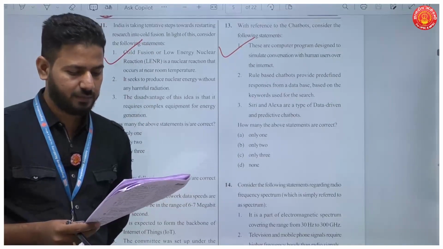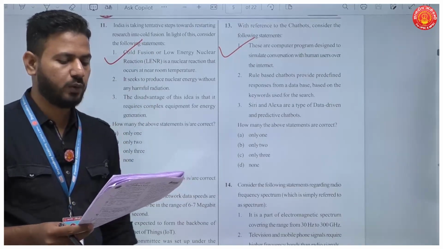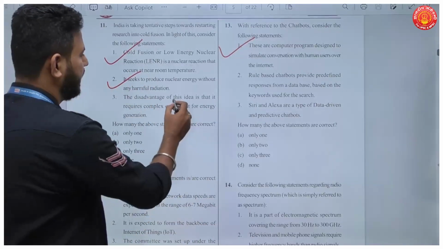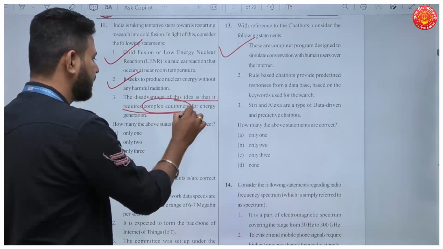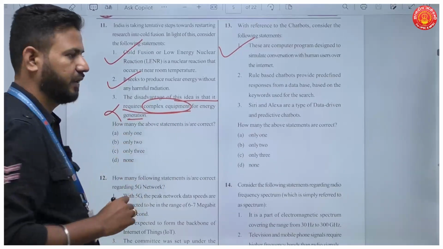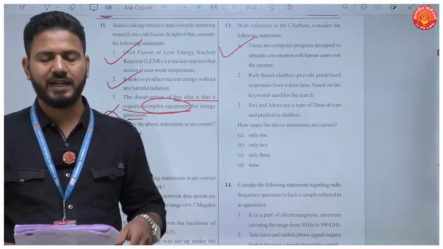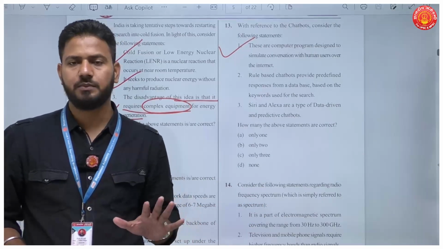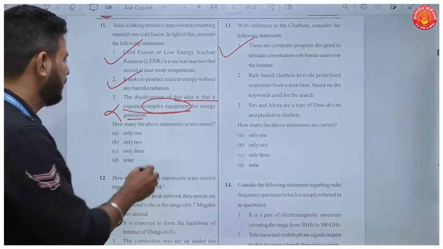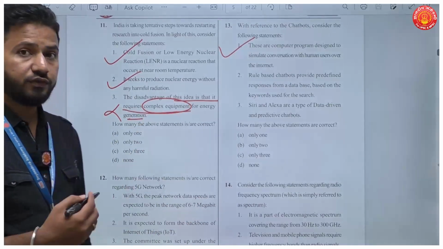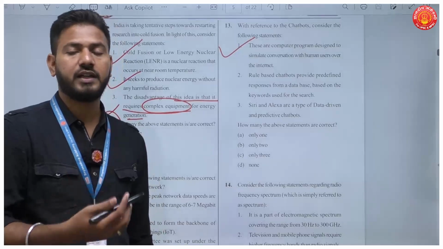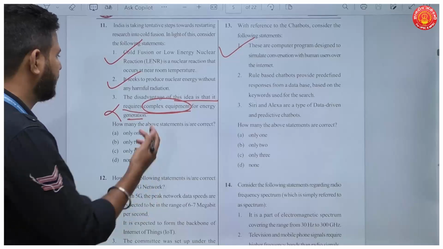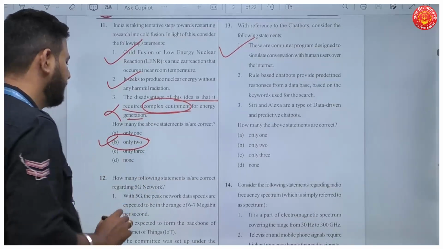Then the second statement is it seeks to produce nuclear energy without any harmful radiations. This is also true. The disadvantage of this idea is that it requires complex equipment for energy generation. This is wrong. Okay, now this was done by Stanley Pons in 1989, and it was done in a laboratory. So it requires a very basic setup, not any complex equipment. So this statement is incorrect here. The fusion reaction that we try to create actually needs a very complex setup, not the cold fusion. So how many statements are correct? Only 2. So your answer here will be B.